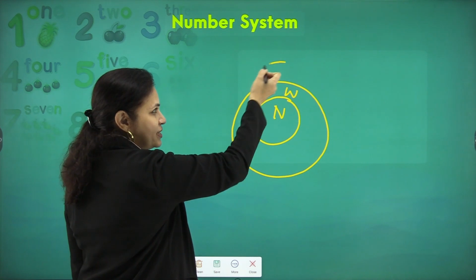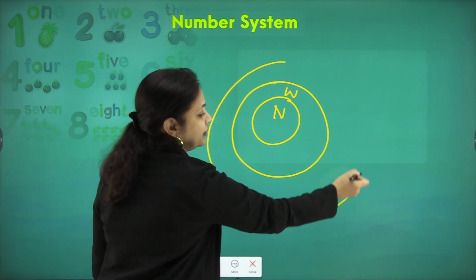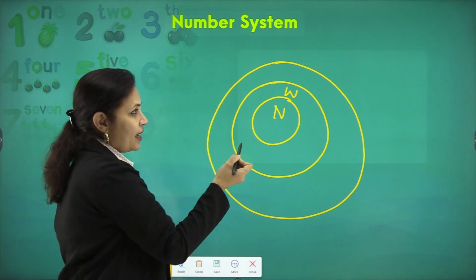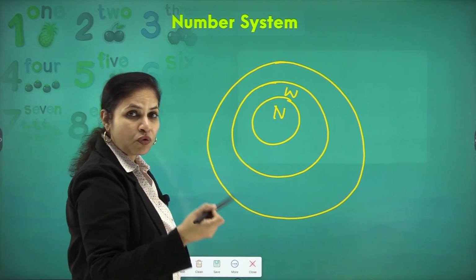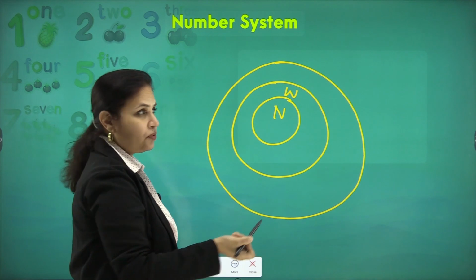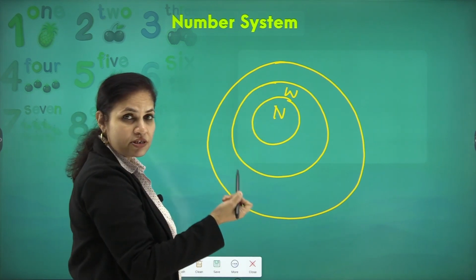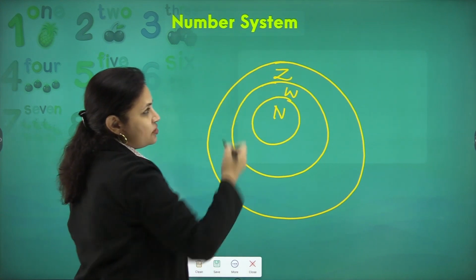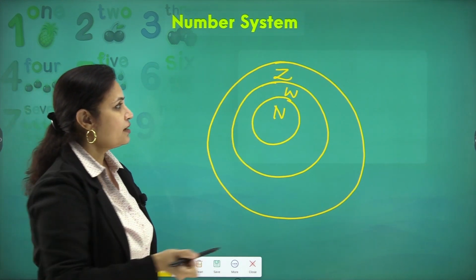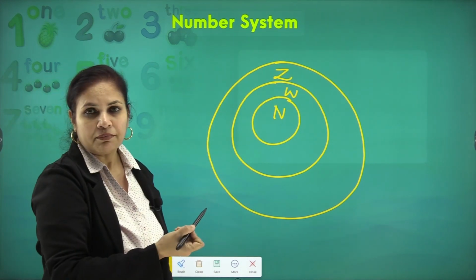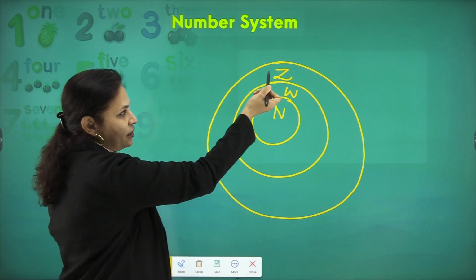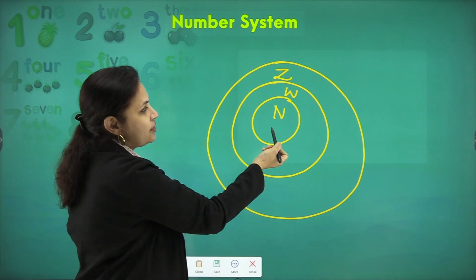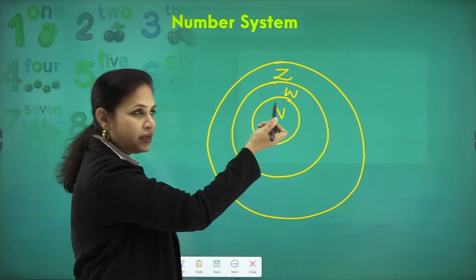Now further we studied integers, which included negative numbers also, and since we have a group of negative integers now, the bag will take a larger size and the integers will be represented by Z. So gradually we can see the evolution of numbers from natural numbers to whole numbers to integers.